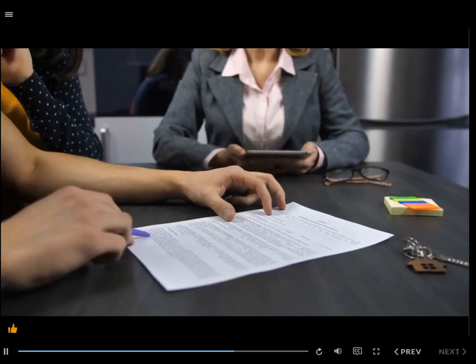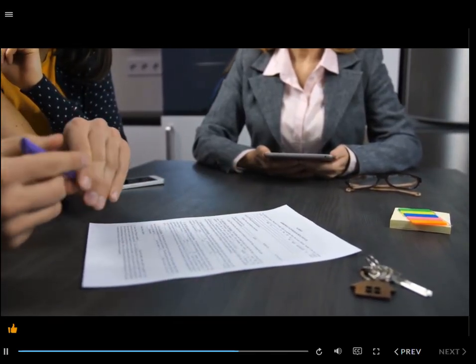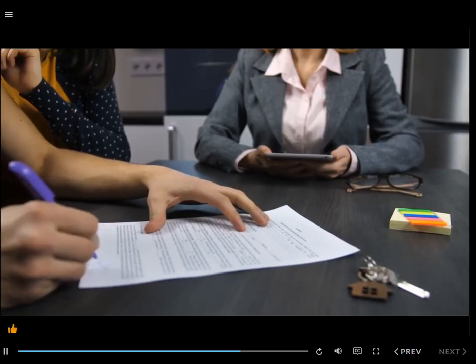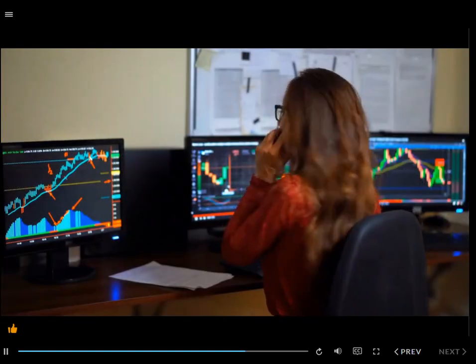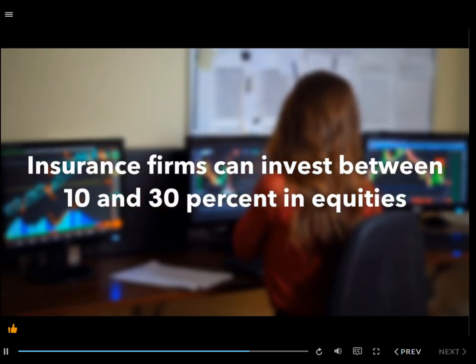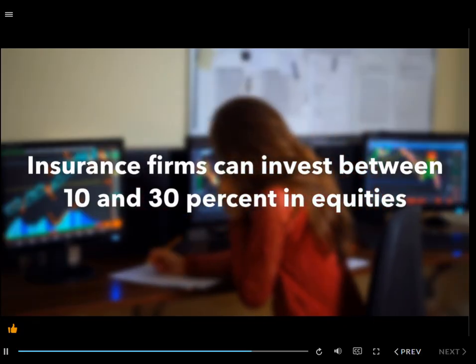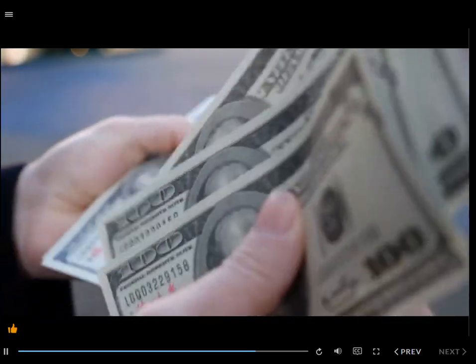Insurance companies don't invest all assets in fixed income. To get extra return, many of them also invest in some level of equities. Depending on the amount of risk that an insurance firm may want to take, they can invest somewhere between 10 and 30% in equities. They do this to increase their overall returns because, as I mentioned earlier, insurance companies get to keep the profit that they make.